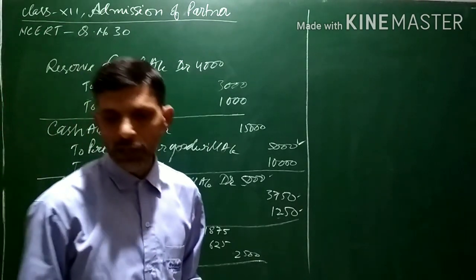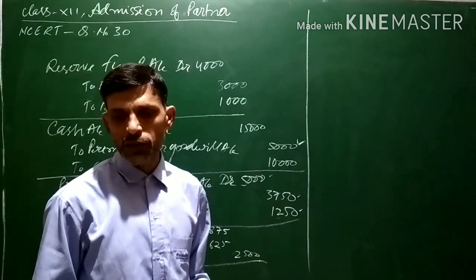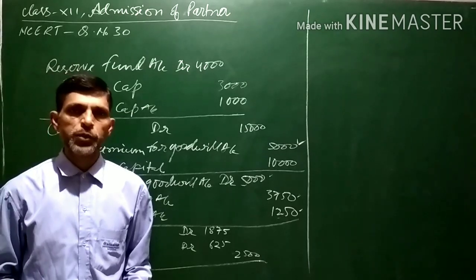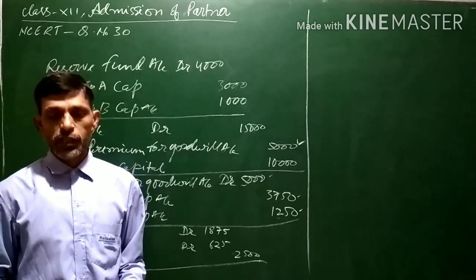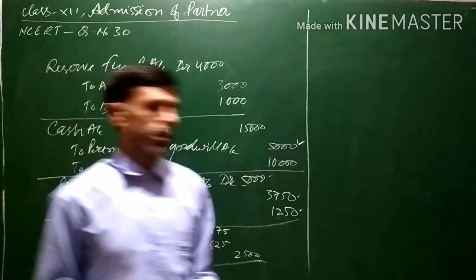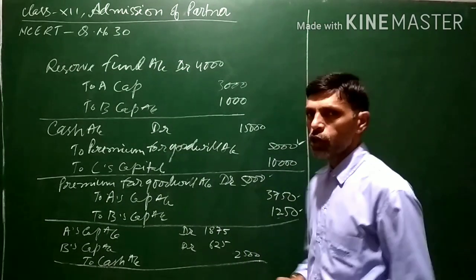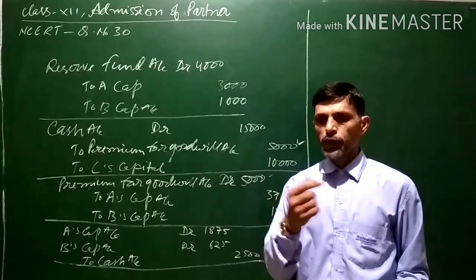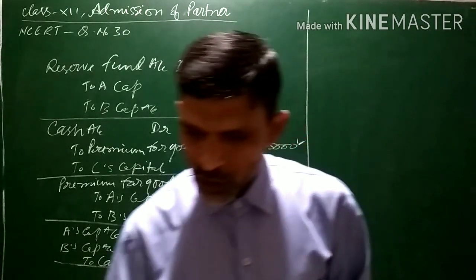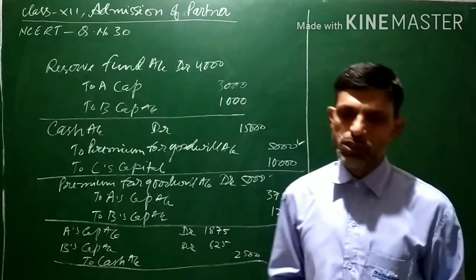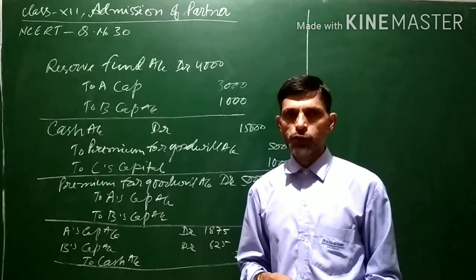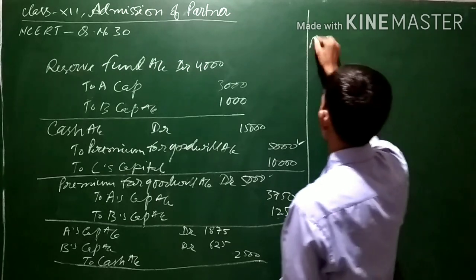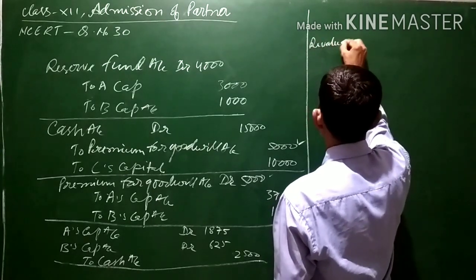In case there is a decrease in the value of assets, in case of admission of a partner, this decrease is transferred to a new account which is known as the revaluation account. The revaluation account is a nominal account, that is, for expenses and losses it is to be debited. So when there is a decrease in the value of stock and fixture by 10%, this is a loss for the business, so the revaluation account will be debited.